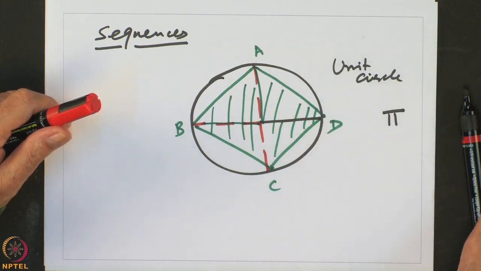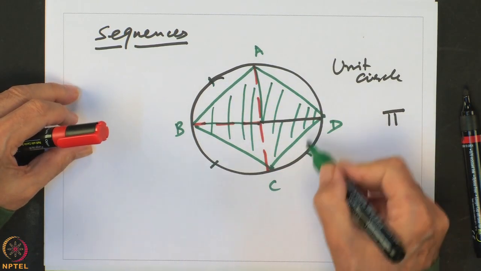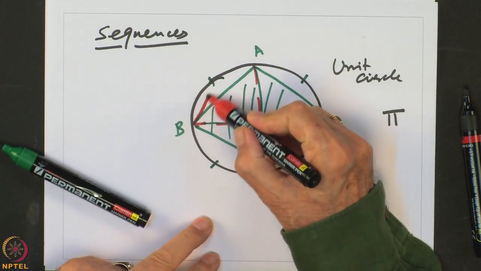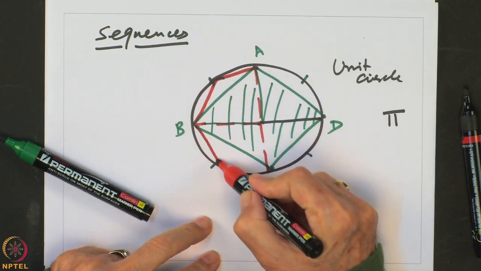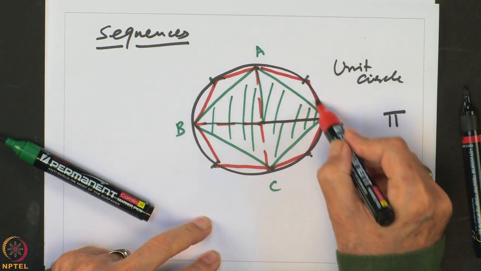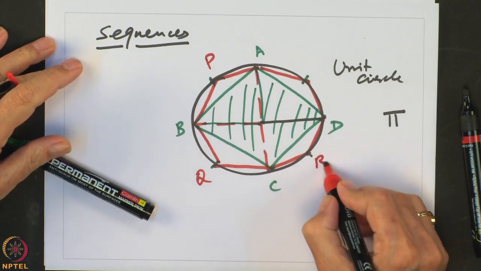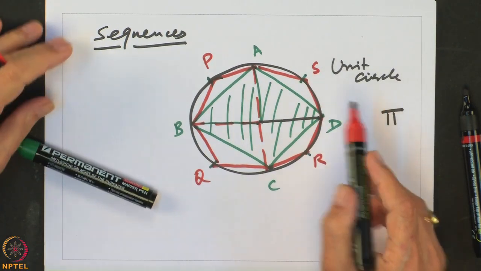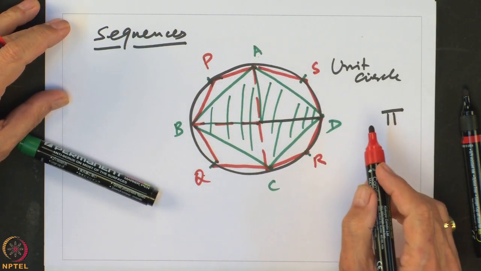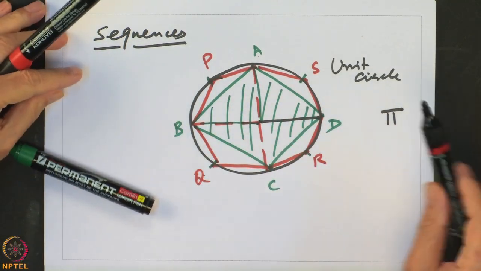Now, let us increase this value. Let us take the midpoints of these arcs and join these points. Now let us call these points P, Q, R and S. If I look at the polygon A, P, B, Q, C, R, D, S, A, that is the 8-sided polygon inscribed inside the circle of radius 1.